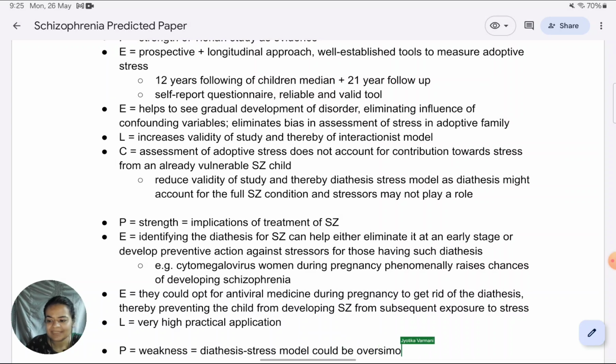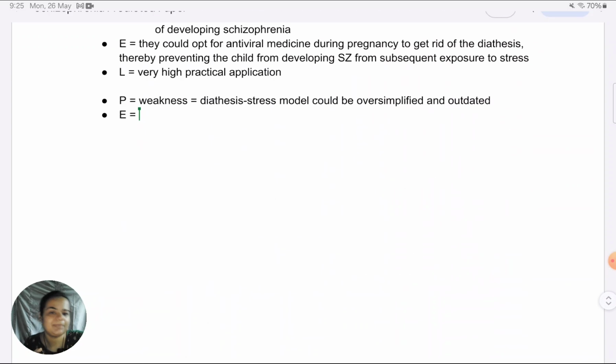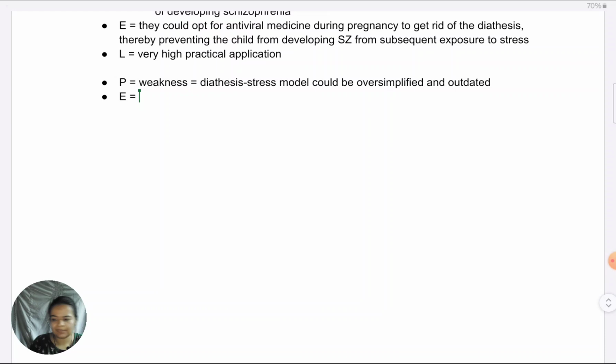In what sense they mean it is oversimplified and outdated is, oversimplified in the sense that very few risk factors or vulnerabilities have been identified, essentially genetic vulnerabilities.